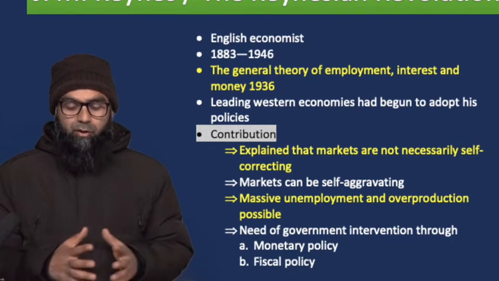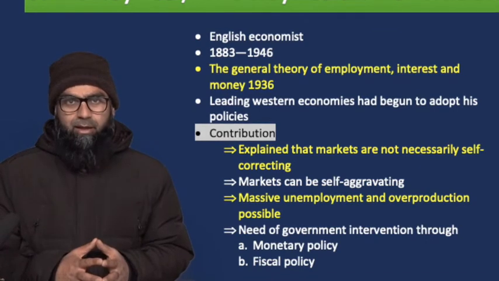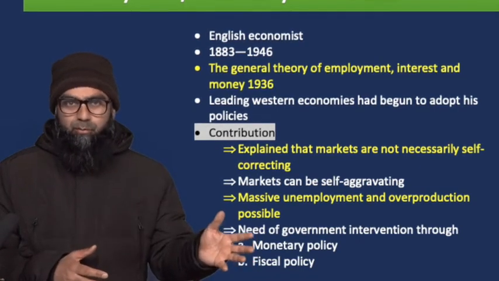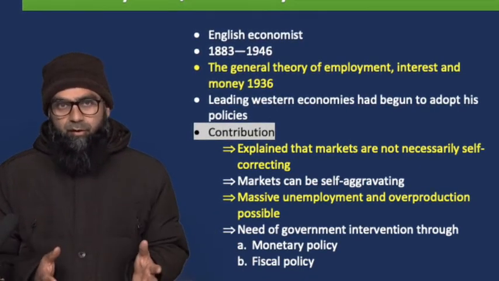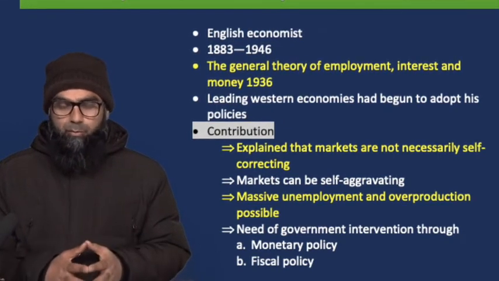Then he said that massive unemployment and overproduction is possible, which was not only theoretically a possibility, but was also practically seen in the course of the Great Depression. So there is a possibility of unemployment and overproduction.